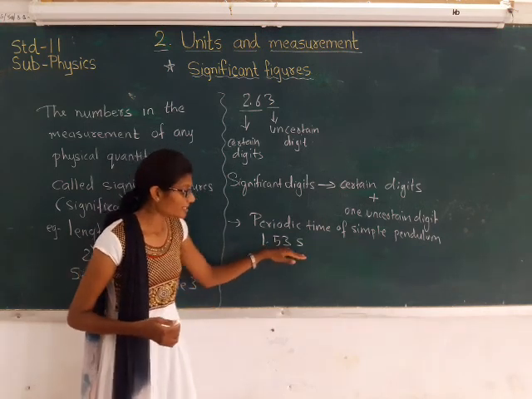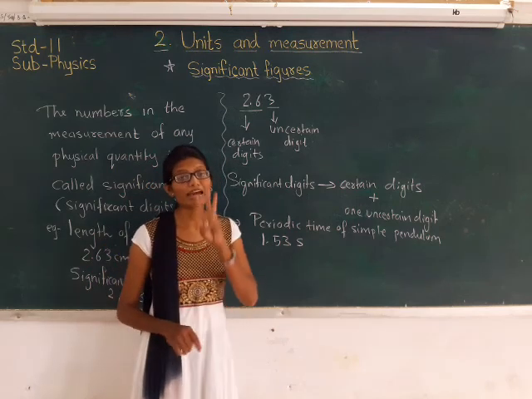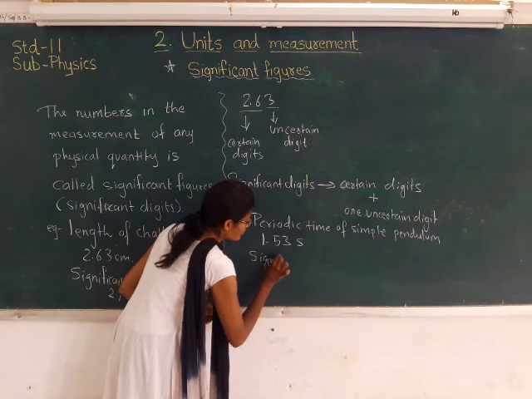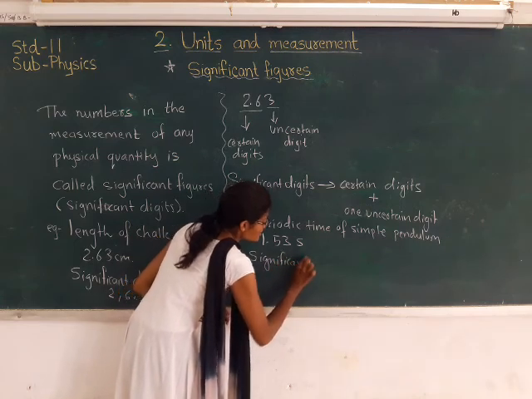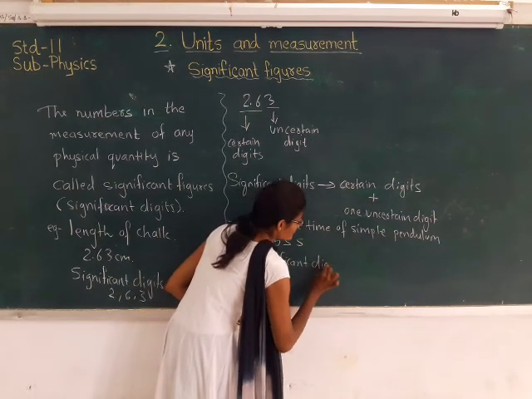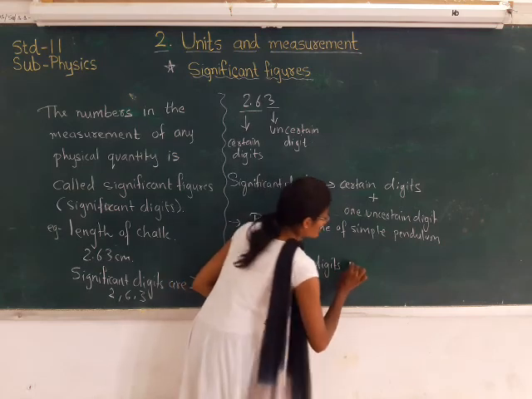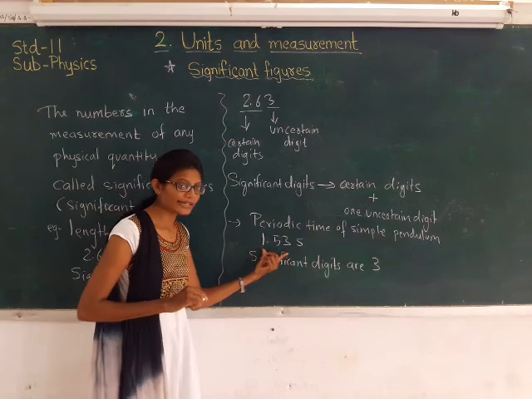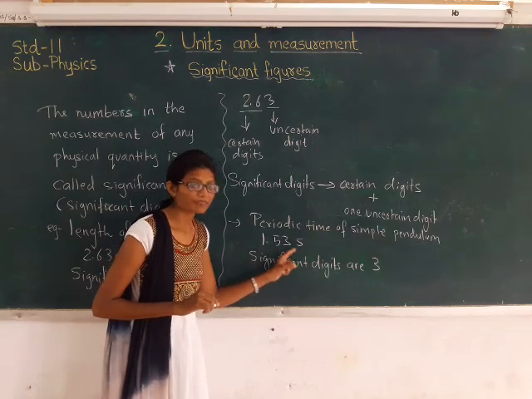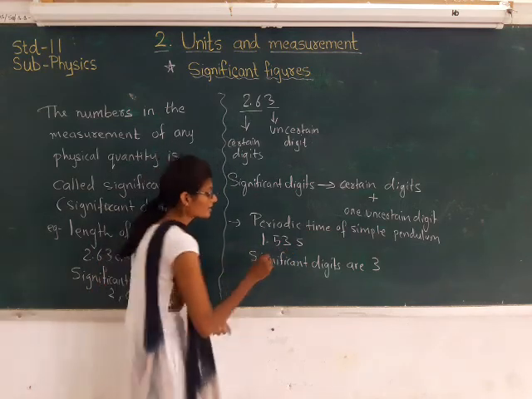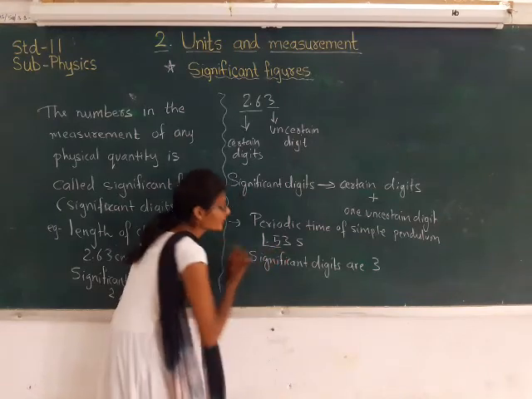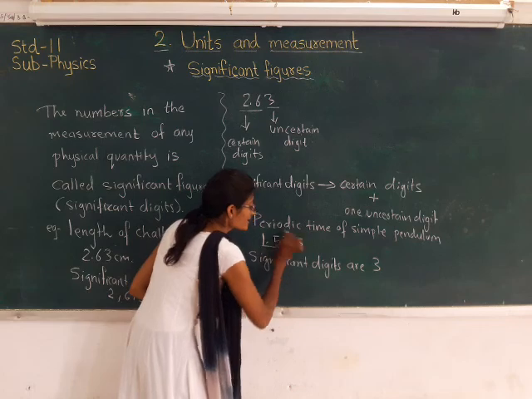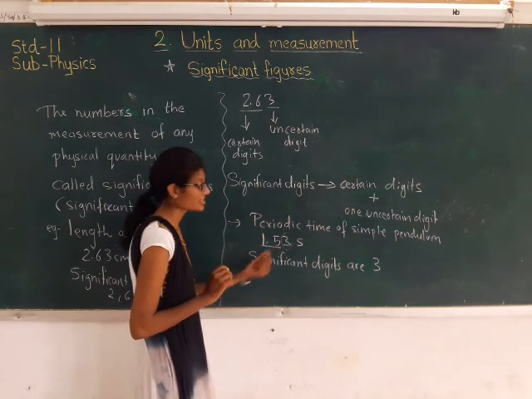So in 1.53, how many digits am I having? I am having 3 digits, so the significant digits over here are 3, because I am having 3 digits, 1, 5 and 3. But here 1 and 5 are called certain digits, and this 3 is called the uncertain digit.